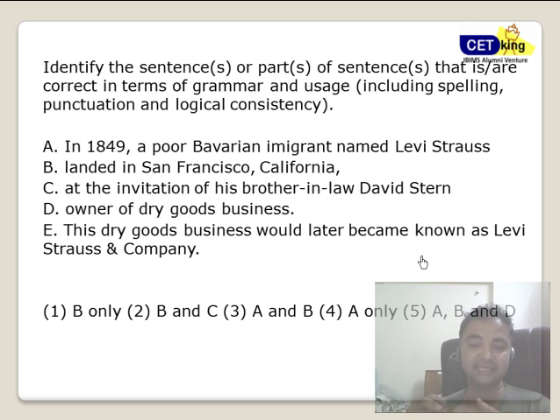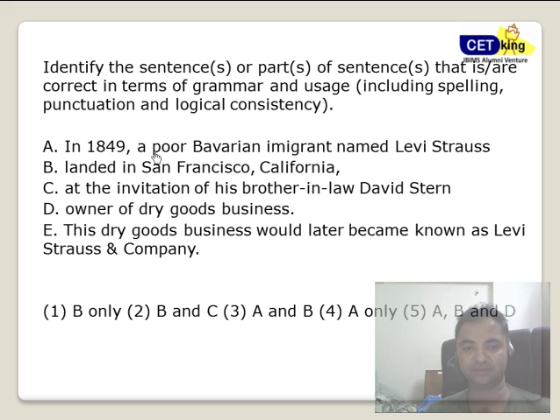Fine. Now the question here is: which of the following sentences is grammatically correct? This means out of the 5 sentences, 4 are wrong, 1 is correct, and you have to identify which one of them is right. So if you've tried it yourself, let's start looking at each of them.